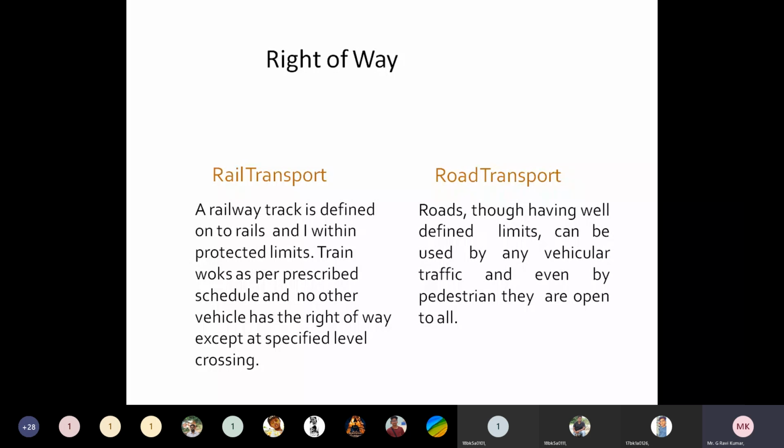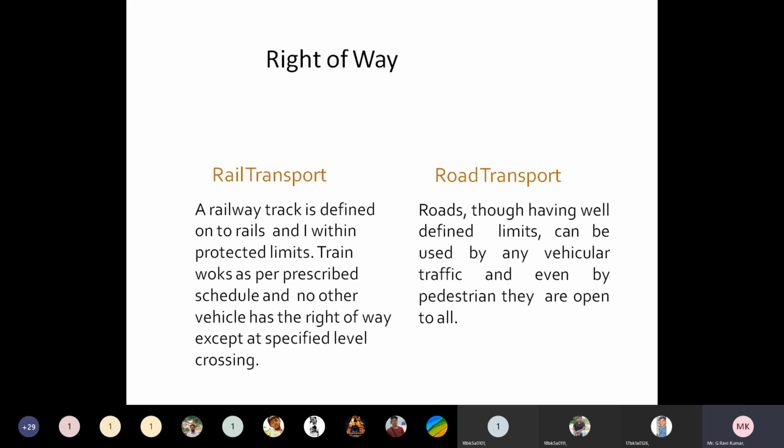It means the vehicle must have the particular gauge distance and the particular size of wheels which are convenient to move upon the rails. Understand? Those trains only can move upon the particular rails or railway track. So a railway track is defined on two rails and is within protected limits.